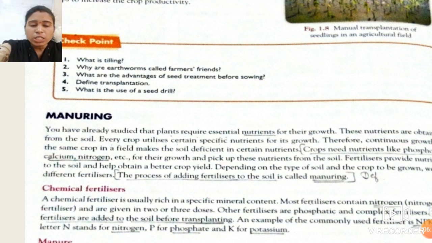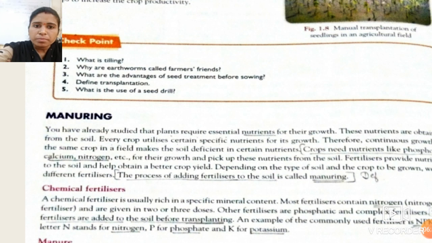Therefore, whenever there is continuous growth of the same crop, suppose here we take the example of rice. If we grow the crop of rice in the field many times continuously, what will happen, students? In that soil, the nutrients which are required for the rice crop will be absorbed or taken up by that rice crop.